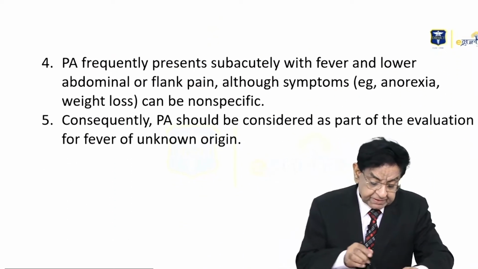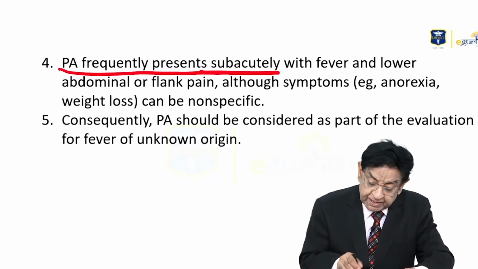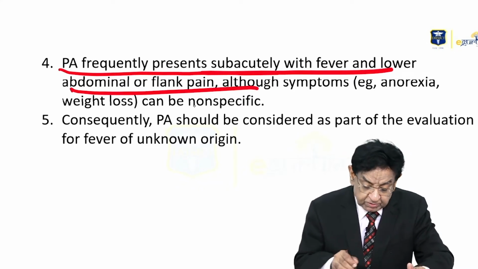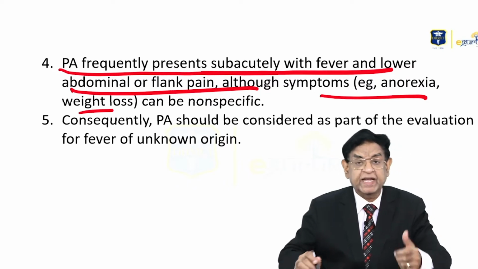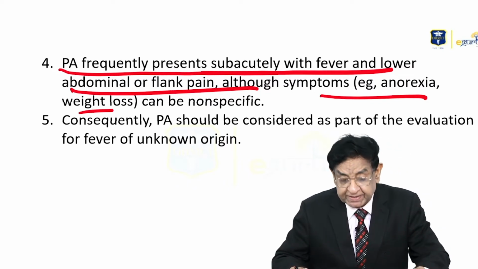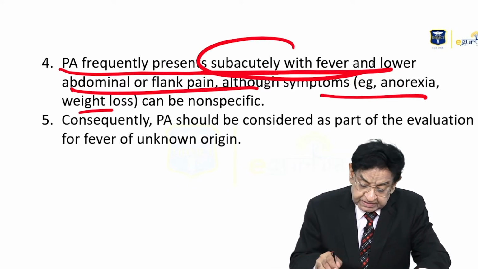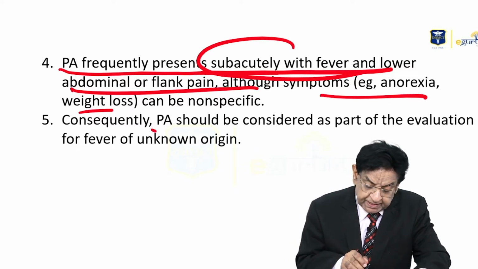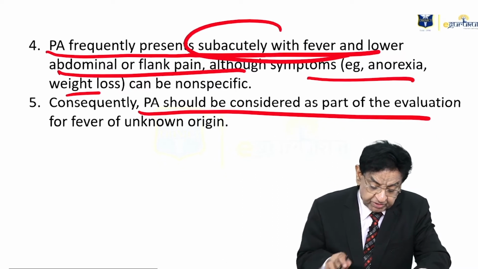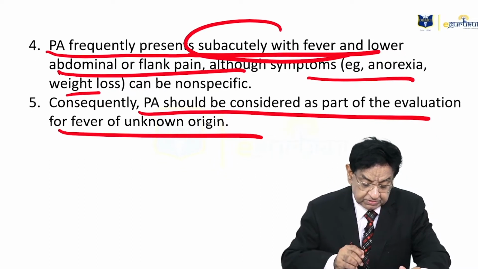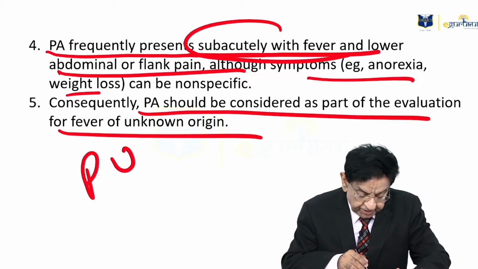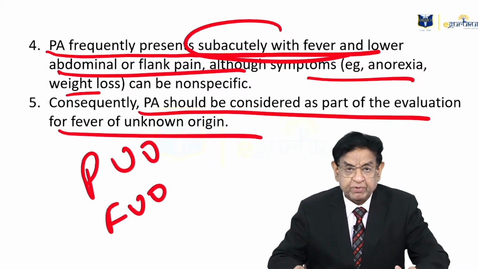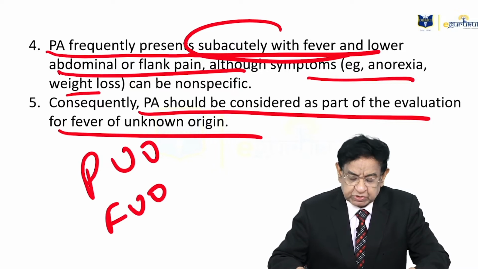Psoas abscess frequently presents subacutely with fever and lower abdominal or flank pain, although other non-specific features like weight loss and anorexia may be there, but typically subacutely with fever. Consequently, psoas abscess should be considered as part of the evaluation of fever of unknown origin, pyrexia of unknown origin or FUO. One of the possibilities that should be kept in mind is psoas abscess.